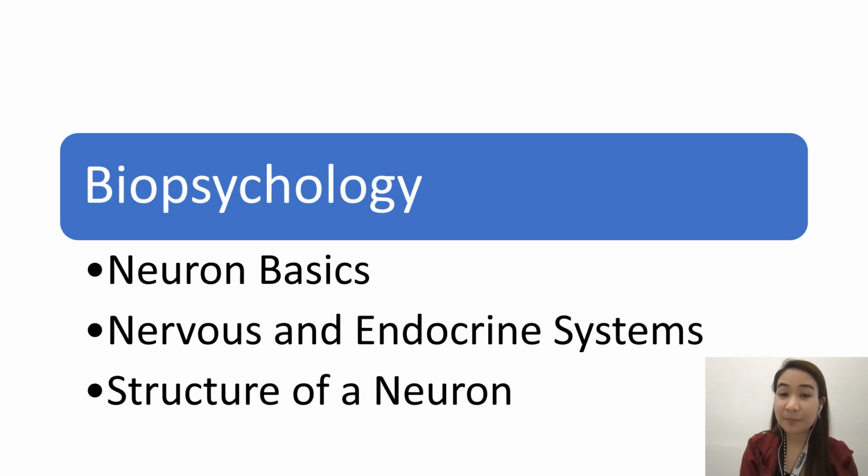Next one, we have biopsychology. Biopsychology focuses on the biological aspect and how it affects our behavior. So we are going to talk here about the neurons, the nervous system, and the endocrine system, and the structure of the neurons. Neurons are actually the smallest unit in our brain, and how it affects the central nervous system, and how it affects our behavior.